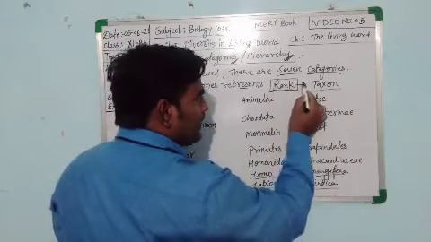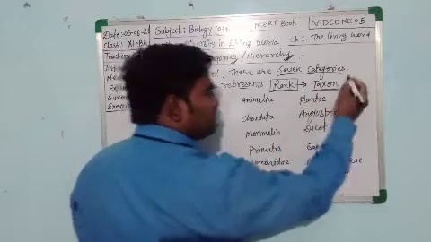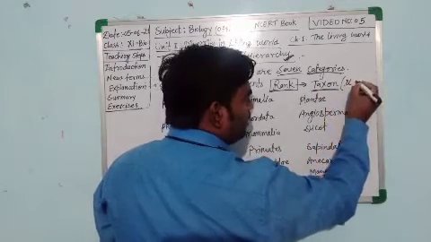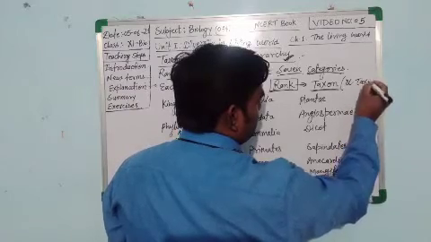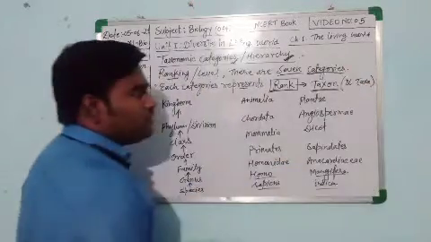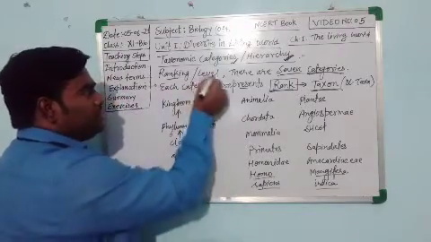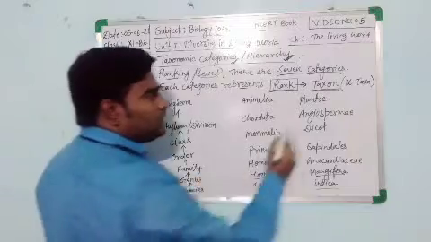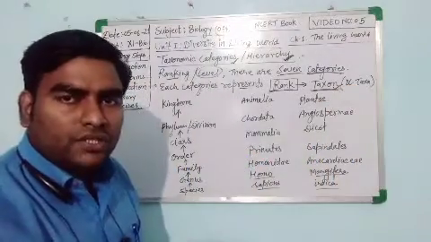This rank is known as taxon. In singular it is a taxon, but in plural it is said as taxa. So each category, each ranking system, each level is known as a taxon.